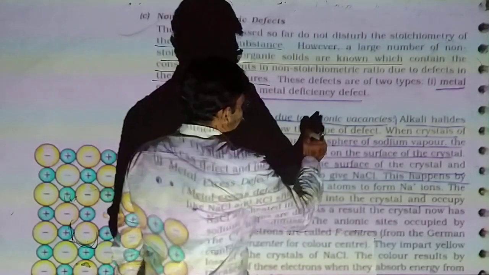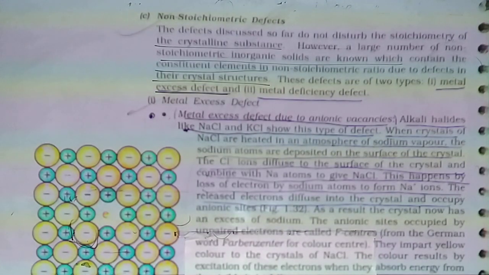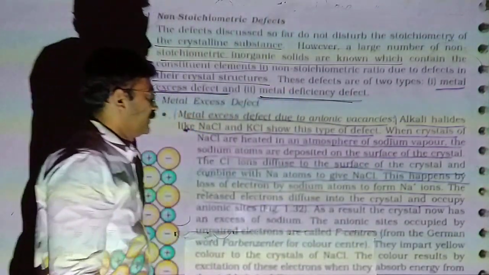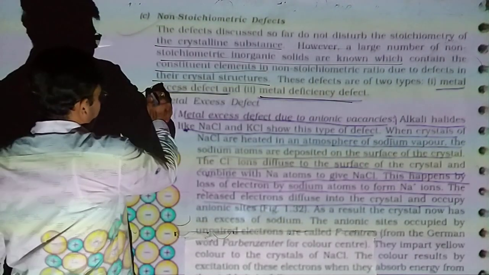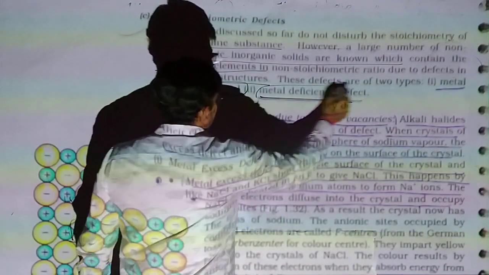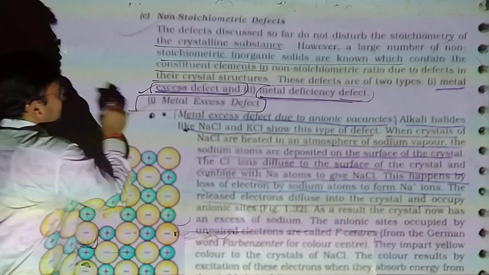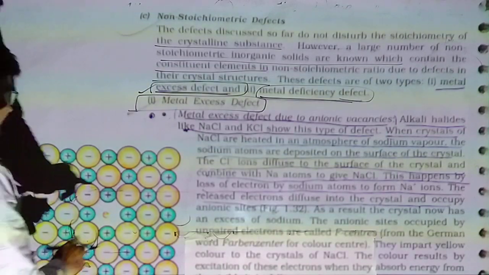So these defects are of two types: metal excess defect and metal deficiency defect. Metal excess means more metal. Metal deficiency means less metal. એટલે હોવી જોઈએ એના કરતા વધારે, હોવી જોઈએ એના કરતા ઓછી. More than and less than. Metal excess defect, yes. Metal excess defect is due to anionic vacancy. Underline it.